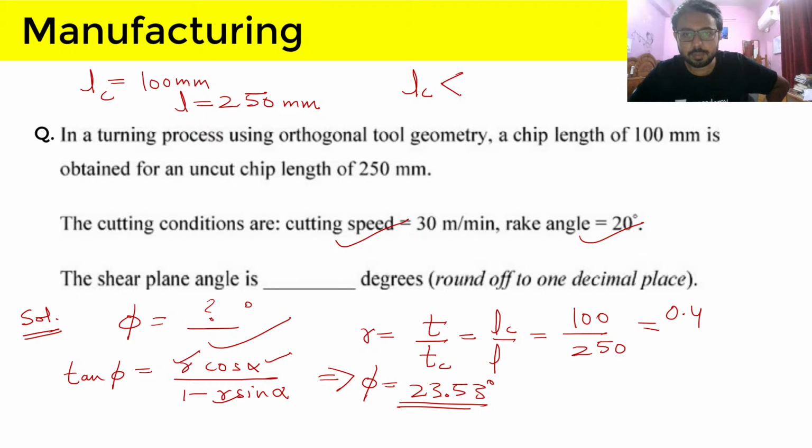So Lc is smaller than L. You have to always remember that the chip length is always smaller than the uncut chip length, and here the data also points to that fact.